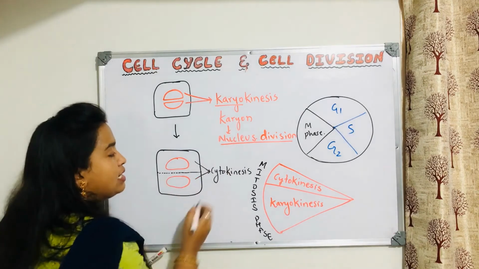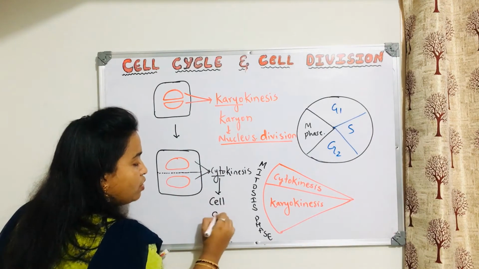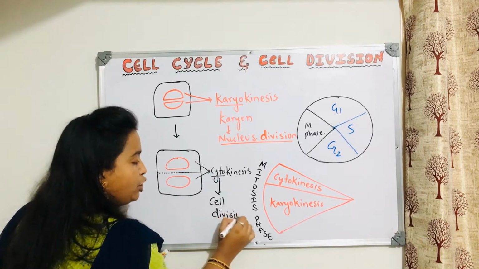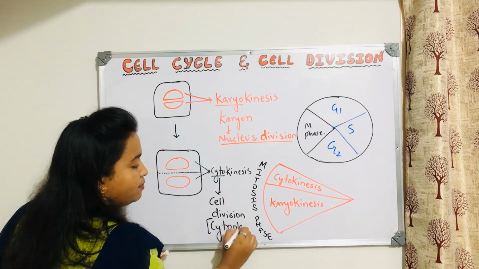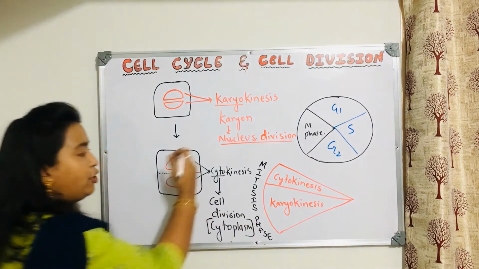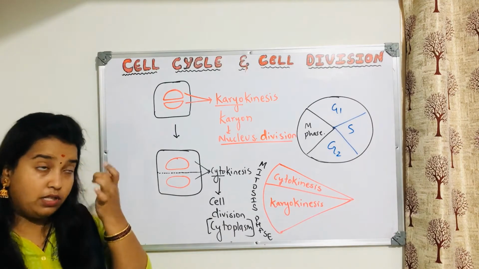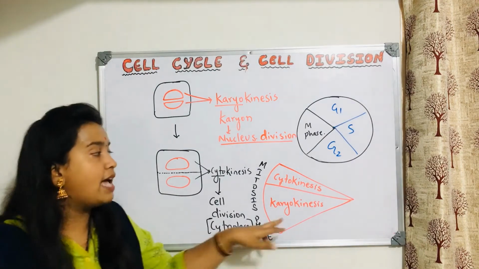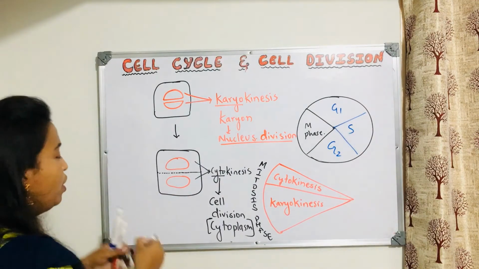Now how do you remember cytokinesis and karyokinesis? Karyon means nucleus. Cyton means cell. So cell division, actual cell division, or you can also say cytoplasm division. After karyokinesis and cytokinesis, the cell is completely divided into two parts.